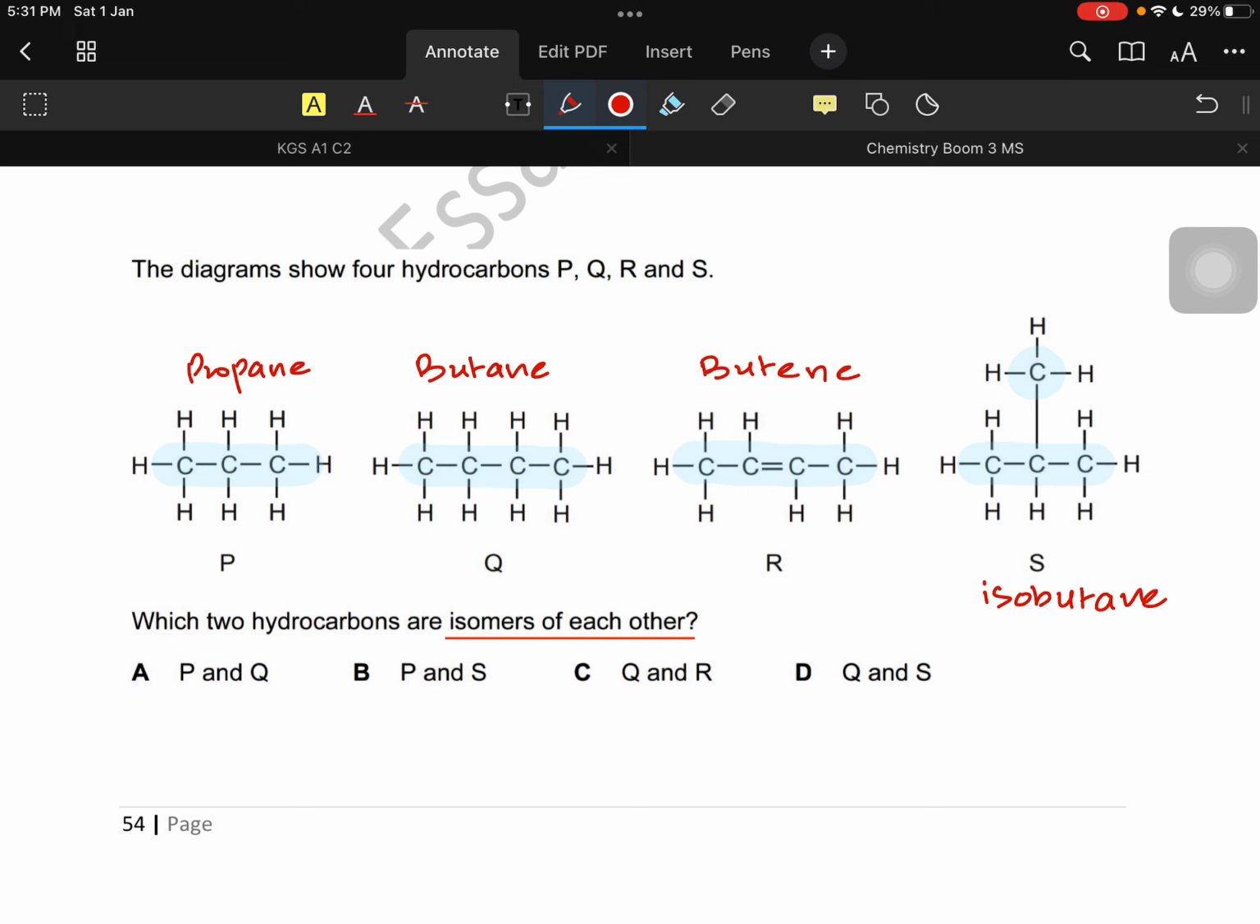It has 4 carbons, but 3 are in a chain, and the 4th one is a branch. So Q and S have to be the isomers. So D for doctor is the right answer. That is butane and isobutane, because this one is unbranched and this one is branched.